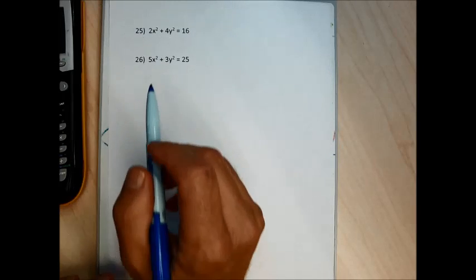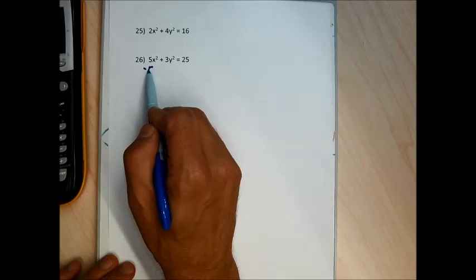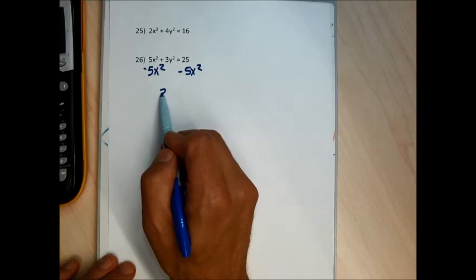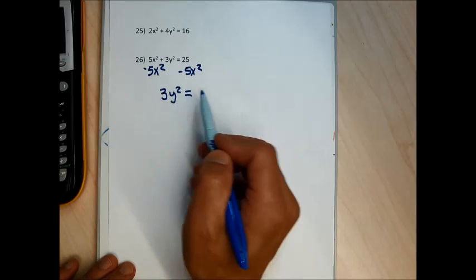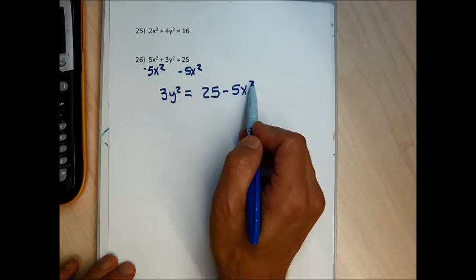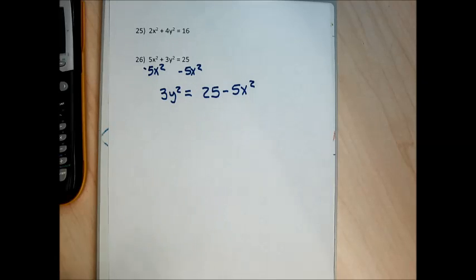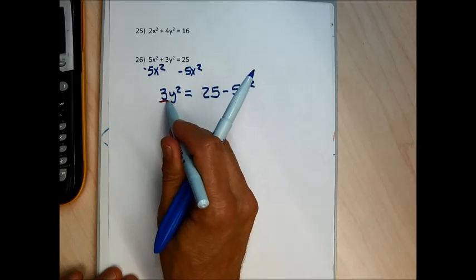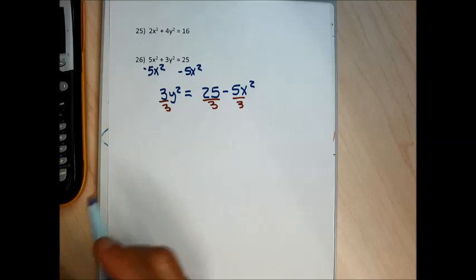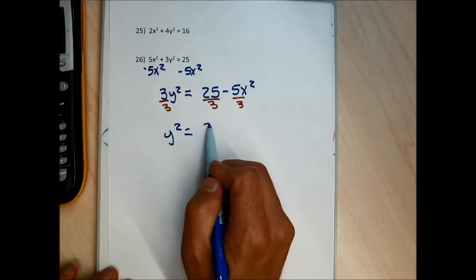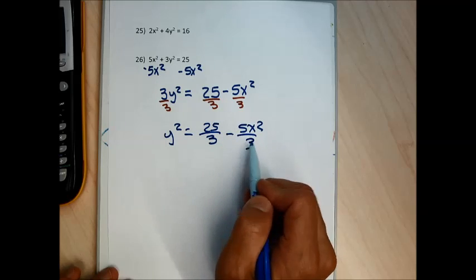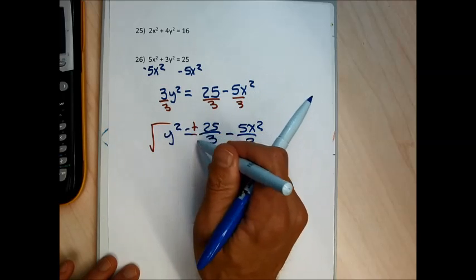So 25 and 26, I need to graph these to figure out whether that relation's a function or not. To graph these, I'm going to solve for y by subtracting 5x squared from both sides. I kind of want to write the 5x squared second. I think it'll make it easier to do the algebra that I need to do. Still haven't solved for y completely. To finish up solving for y, I'm going to divide both sides by 3 and get y squared equals 25 over 3 minus 5x squared over 3. And then I'm going to take the plus or minus square root.